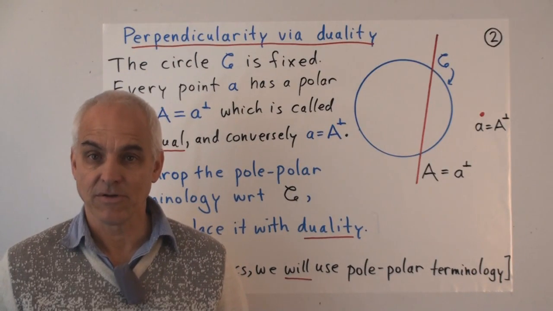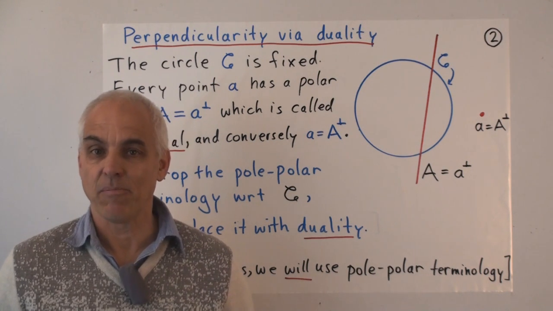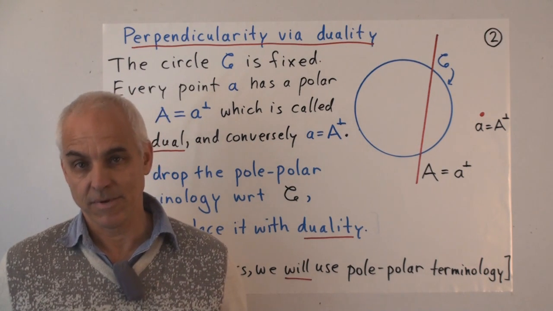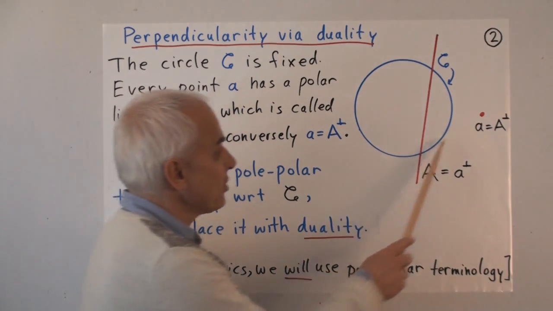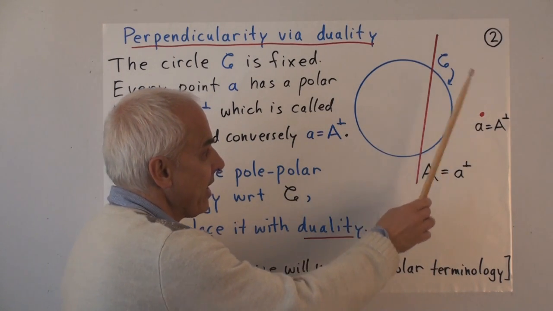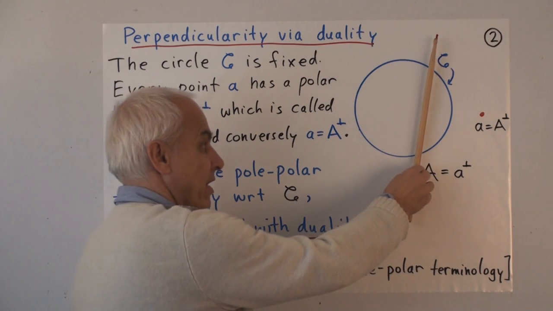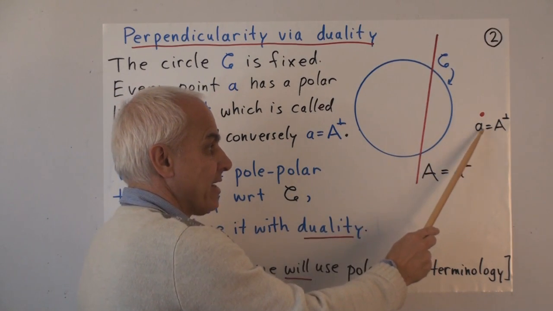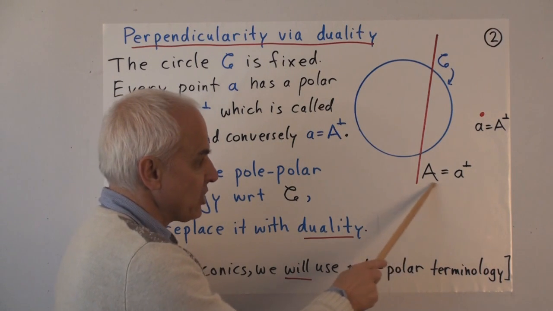Perpendicularity comes about via duality. And this is nothing but the pole-polar idea introduced by Apollonius. So given our circle C, every point little a has a polar line capital A, and every line big A has a pole little a. And I remind you, here's our notation for that.